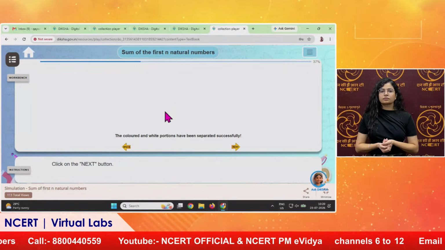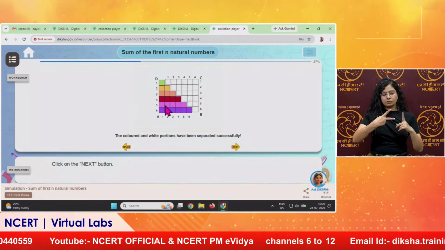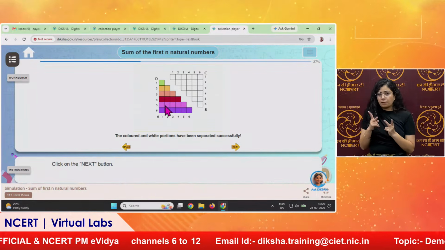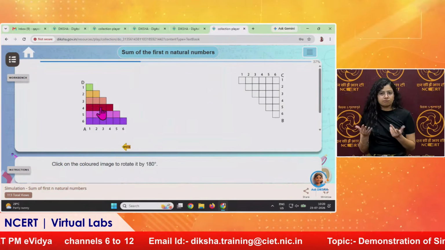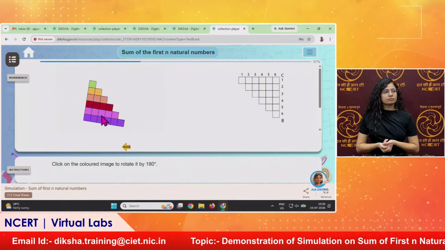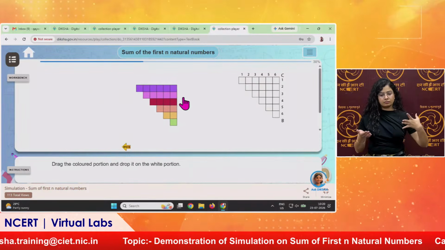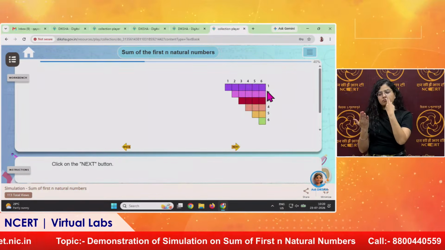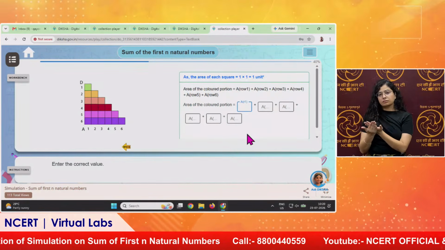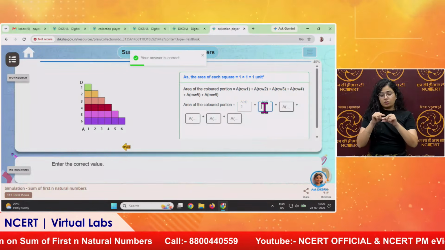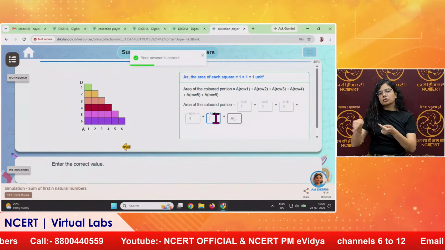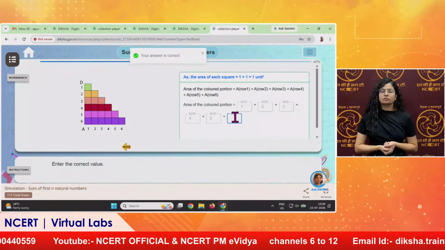The 2 triangular portions will get separated, and then we will see whether they are equal in size and shape. Let us rotate it. It will get rotated. It will also be the same. Yes, and we will drag it here and see whether it exactly covers it or not. It covers it exactly. Now we will see what is the area of the first row. It is 1 square unit. Area of second row will be similarly 2 square units, 3 square units, 4, 5, and 6.